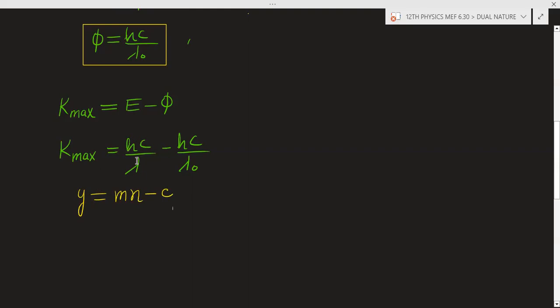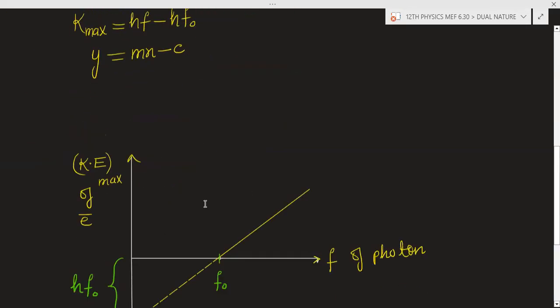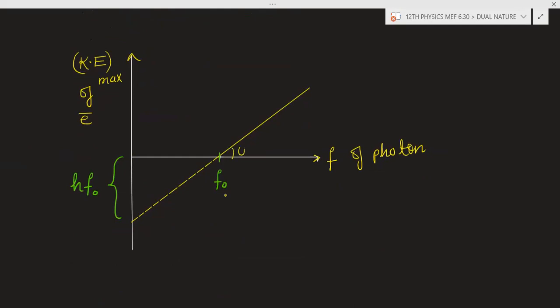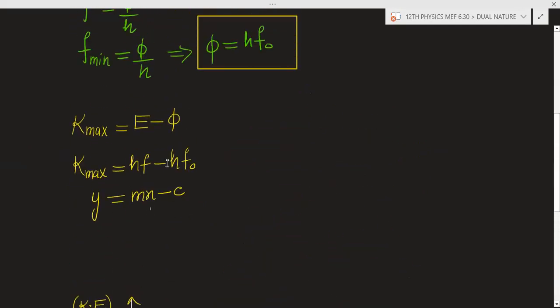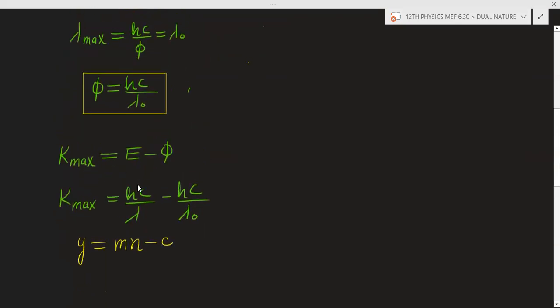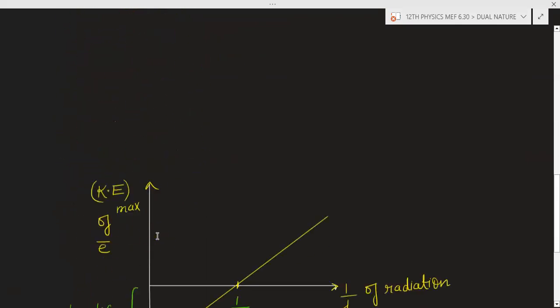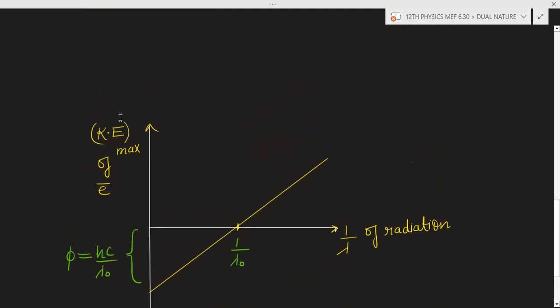And what will be the slope of this graph? hc will be the slope of this graph. This m is the slope. For this graph, I have not written the slope. If this angle is theta, the slope of the graph is given by tan theta. When you compare both equations, in the earlier graph you had a slope of h, but in this graph you will have a slope of hc, because it is a graph between 1 by lambda and maximum kinetic energy.